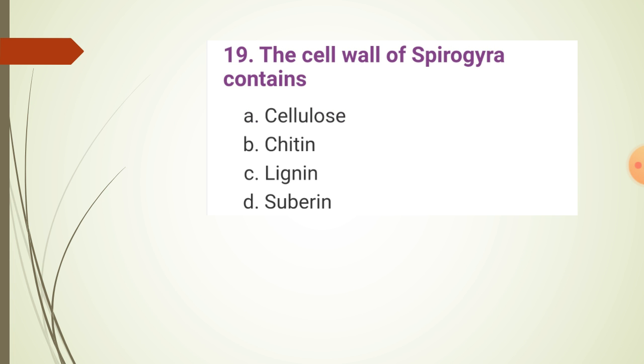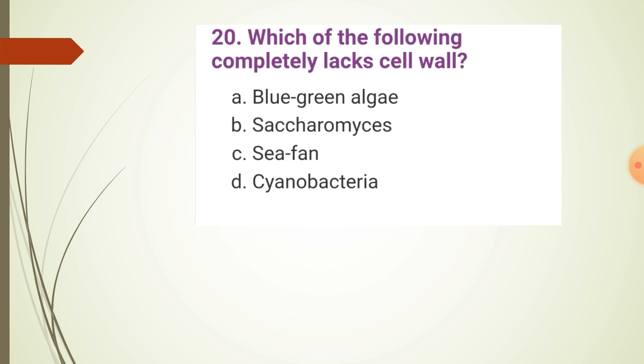The cell wall of Spirogyra contains option A cellulose, option B chitin, option C lignin, option D suberin. Yes, it contains cellulose. Which of the following completely lacks a cell wall? Option A blue-green algae, option B Saccharomyces, option C sea fan, option D cyanobacteria. Yes, option C sea fan.